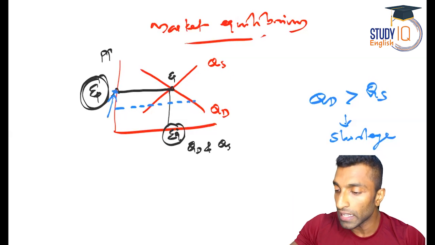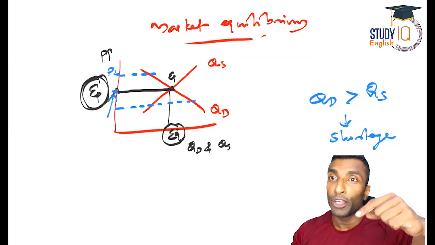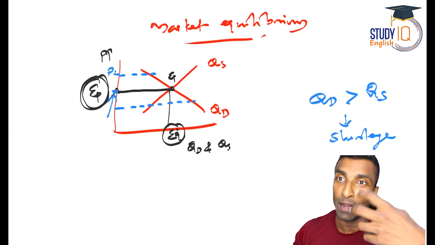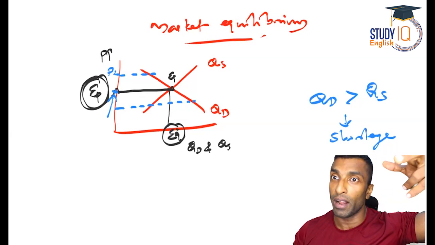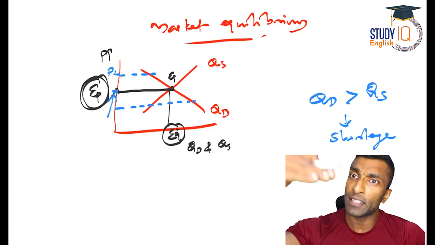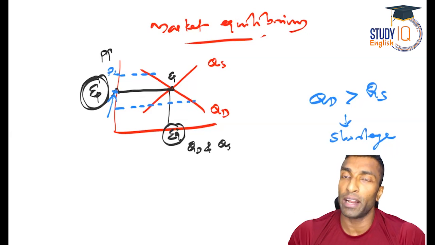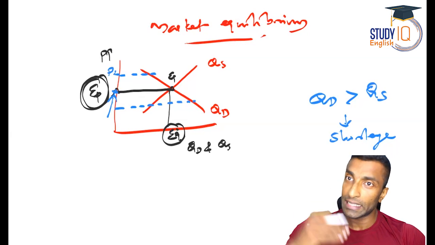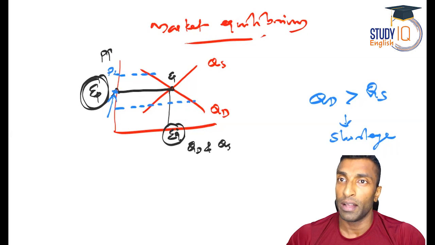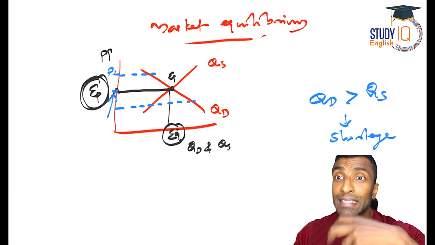Same way, let's say the price is increased to P2, then what will happen? You will find more supply because the price is increased, and as a firm, I'm ready to supply more because I'm getting more profit. Initially I'll be profitable. But since the price is more, you will not be able to find a buyer, because people are not willing and able to buy at this price. So though you get profit initially, over a period of time the demand will come down. And then there will be unsold goods. That means excess will be there.